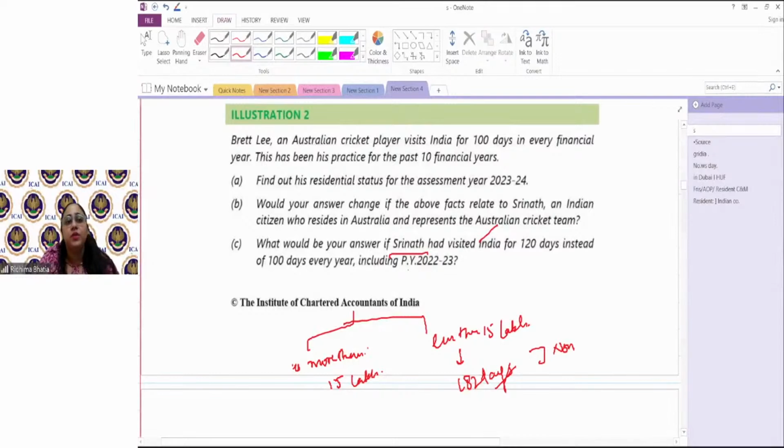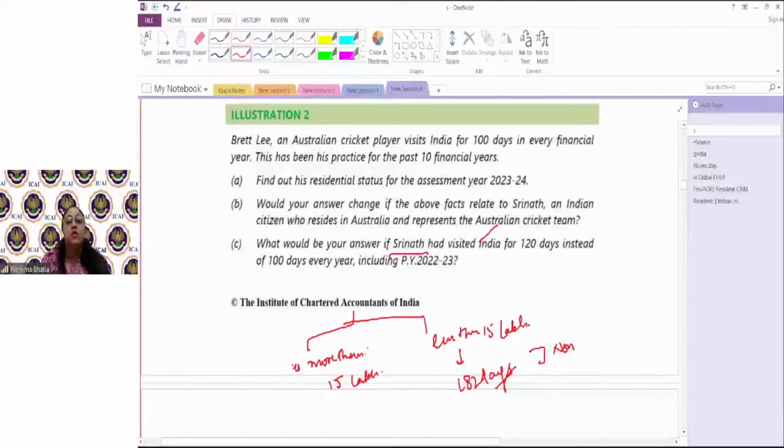Otherwise, always write your assumption. Like when you have to calculate tax rates or the tax amount, you write we are assuming the person is an individual less than 60 years old. Just as a general practice, whenever you attempt exams, always make a habit to write assumptions.